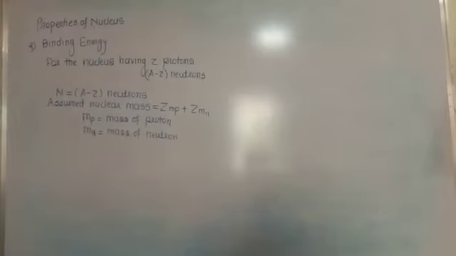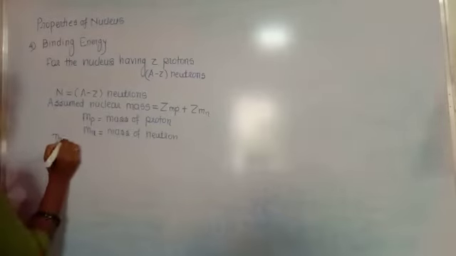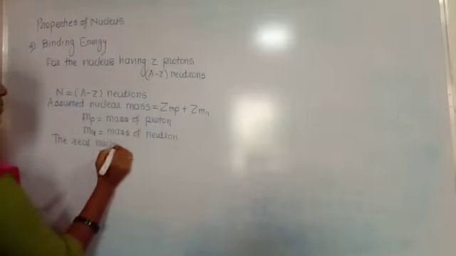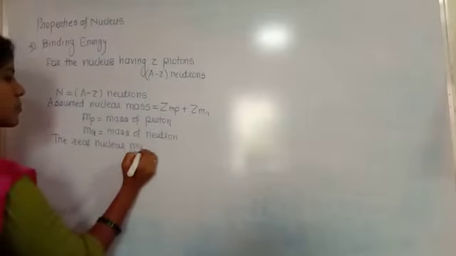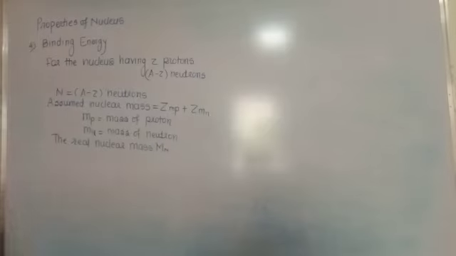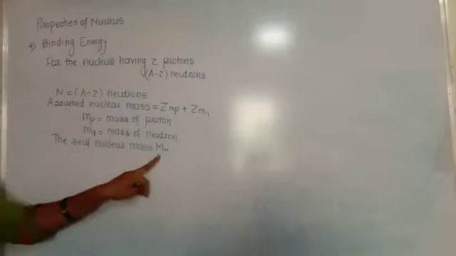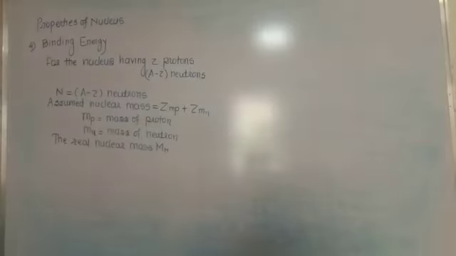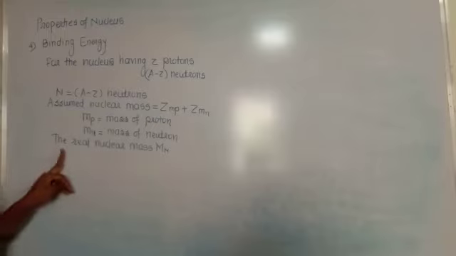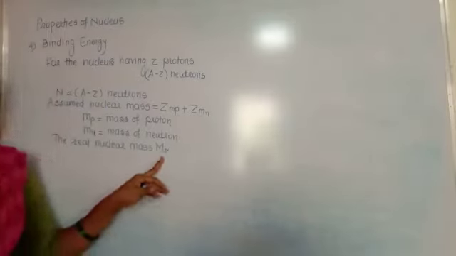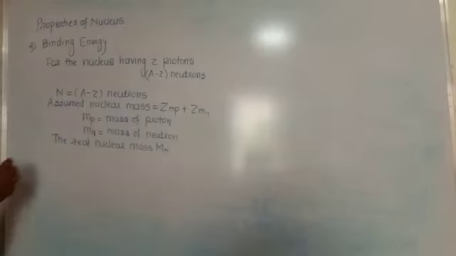The real nuclear mass is denoted by capital M suffix n. We see that this real nuclear mass, capital Mn, is less than the assumed nuclear mass.